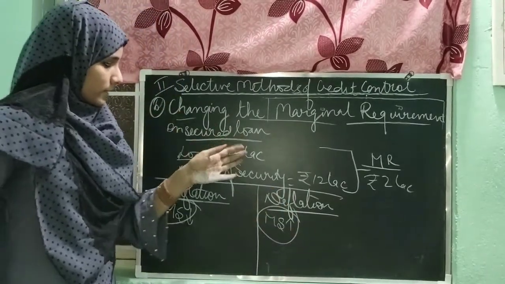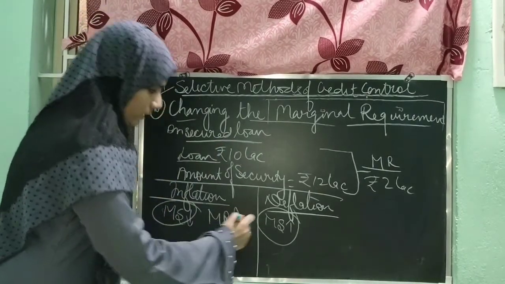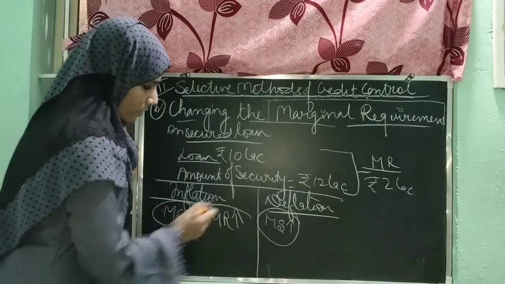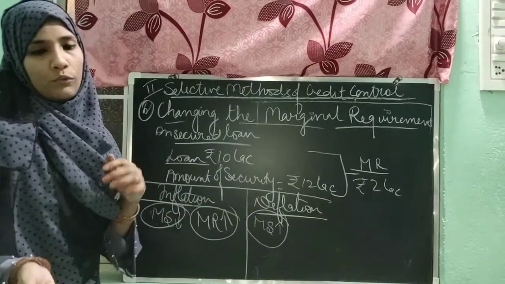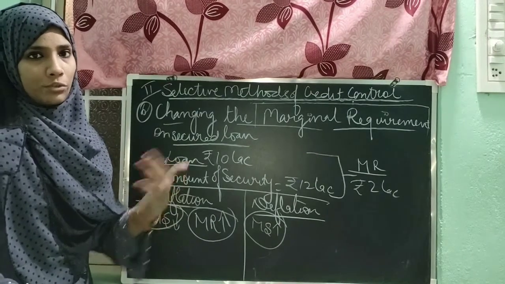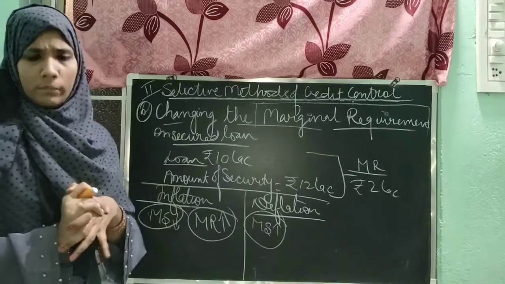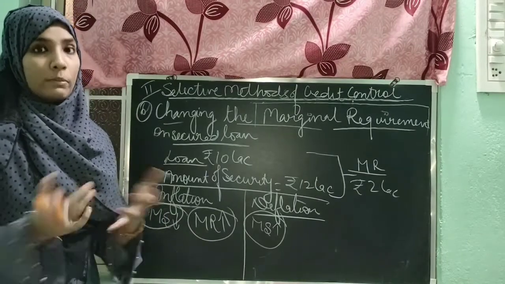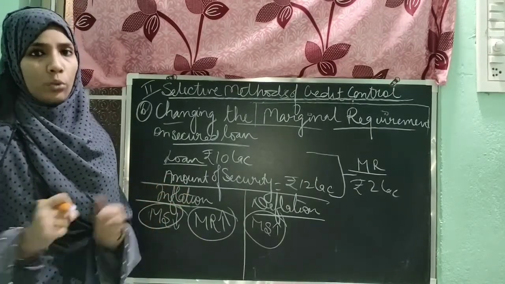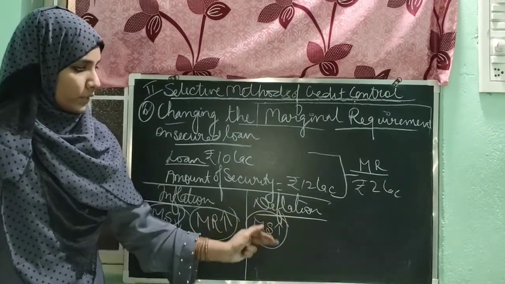So the RBI can increase the marginal requirement on secured loan so that the public would find difficulties while taking the loan, and it would discourage the public from taking the loan. Then they can decrease the money supply in the economy very easily. And in the case of deflation, if the RBI wants to increase the money supply,